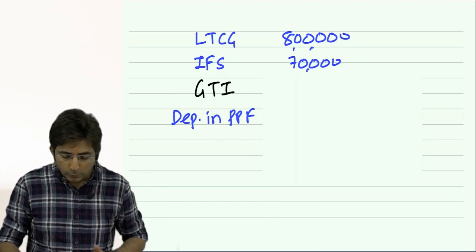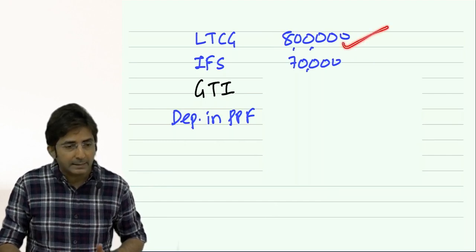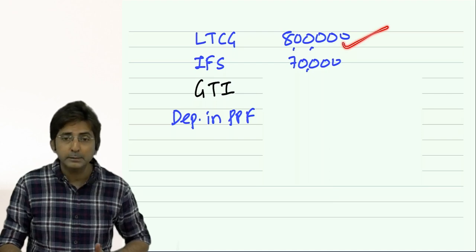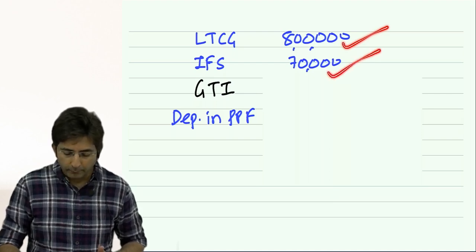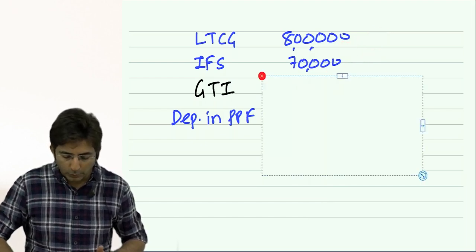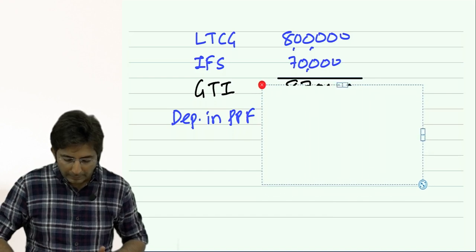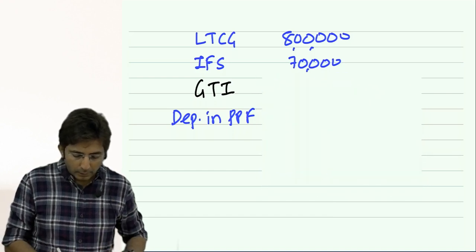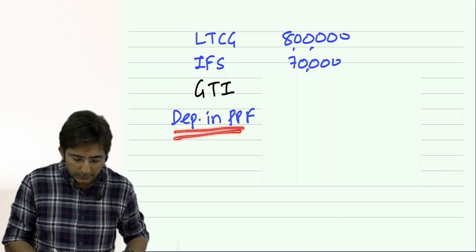A person has long-term capital gains (LTCG) of 8 lakhs and income from salary of 70,000. So what is the gross total income? 8,70,000. Now assume in the question they have given a deposit in PPF of 1 lakh.